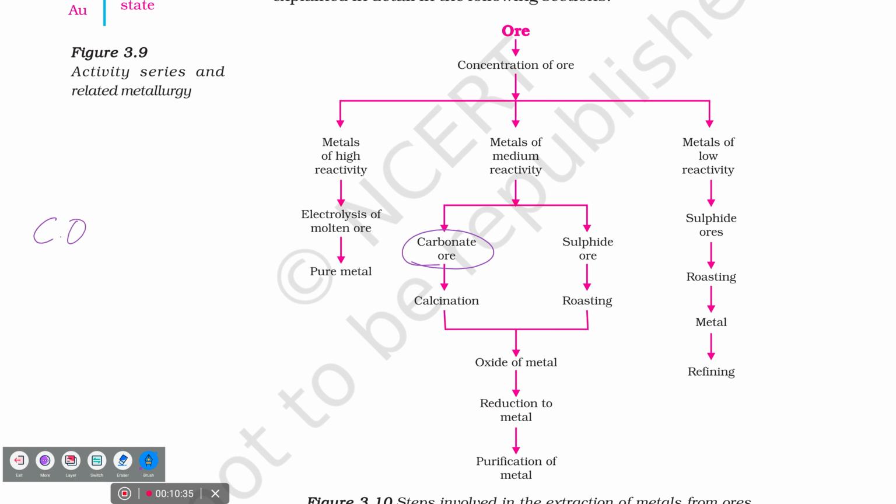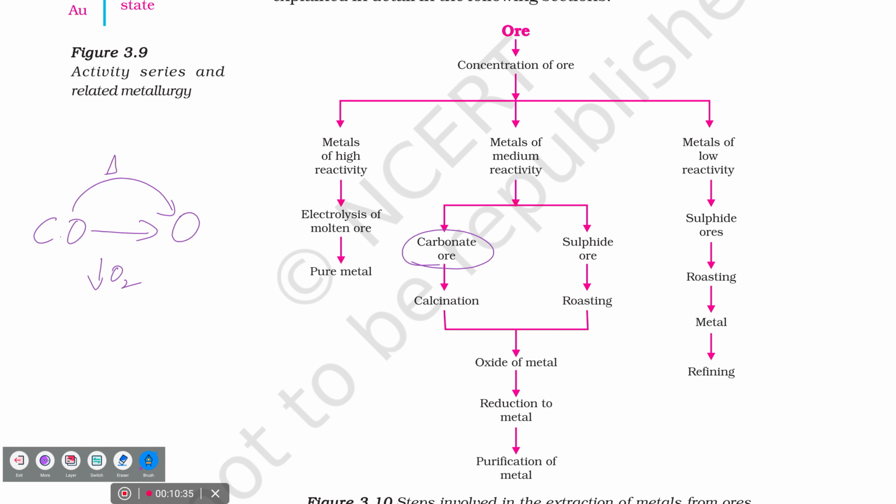Carbonate ore will be converted into oxides of metal. What's the condition? By heating strongly.